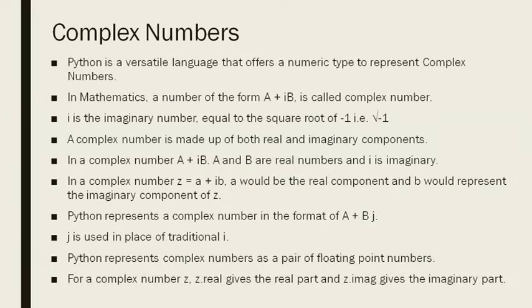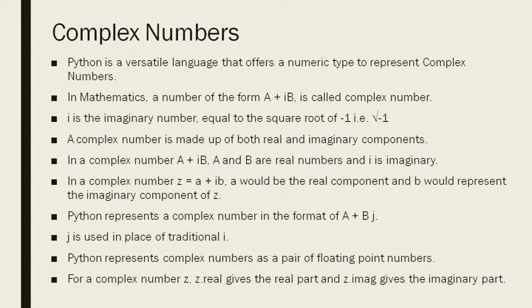In mathematics, a number of the form a plus ib is called a complex number. Here i is an imaginary number that is equal to the square root of minus 1. Because it cannot be calculated, that's why we have called it an imaginary number, and i represents the square root of minus 1. So a complex number is made up of both real and imaginary components.